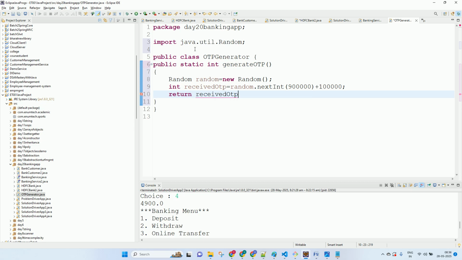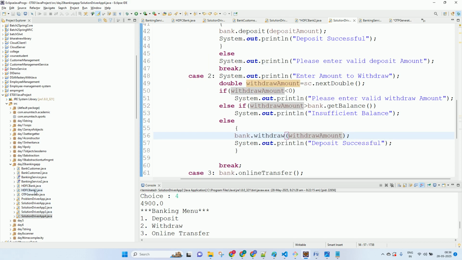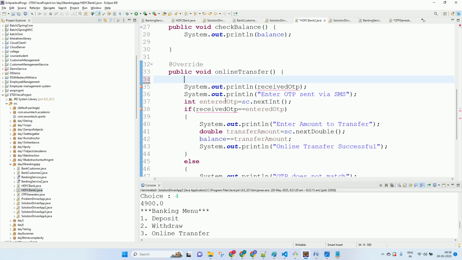So whatever OTP you are getting, and this is a static function. So what we can do directly from here, yeah. So what was the function name? OTP generator, right? Dot what? Generate OTP. That would be your received OTP.